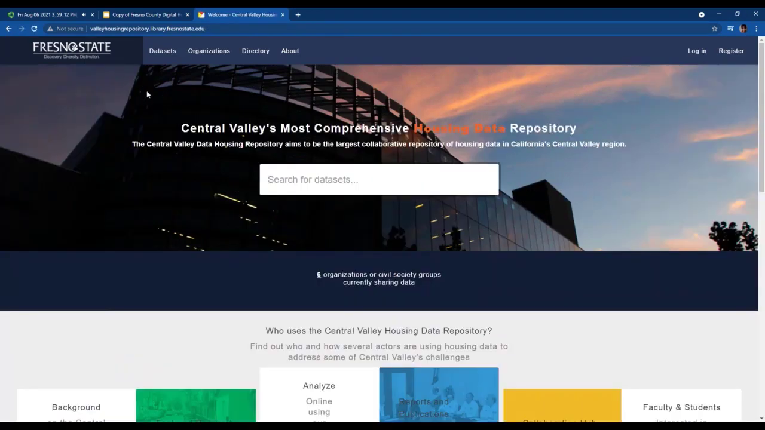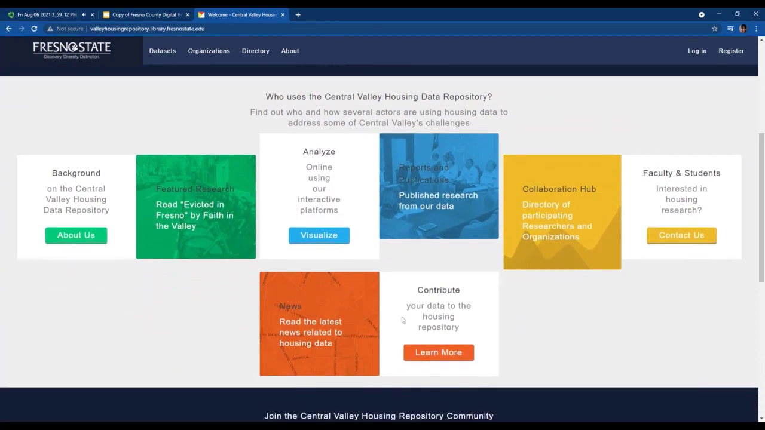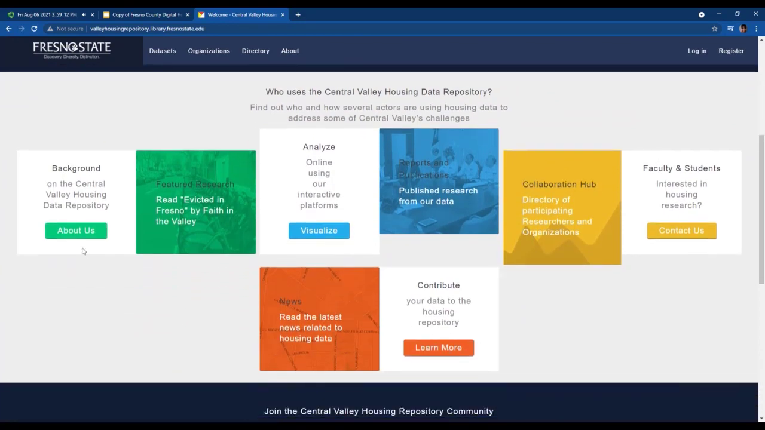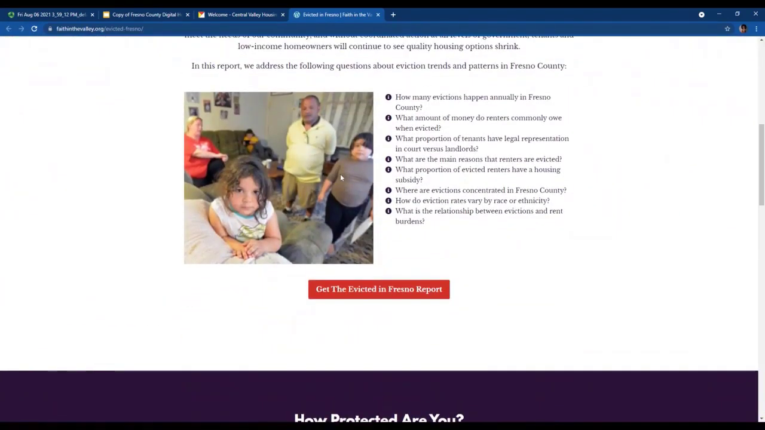When you reach the home page of the repository and scroll down, you'll see very colorful boxes, and those boxes will essentially lead you to some of the same pages as these links at the top left-hand corner. There are some extra features in these colored boxes, like the eviction research that was published by Faith in the Valley. So if you're looking for extra engagement, go ahead and scroll down to these boxes and check those out as well.